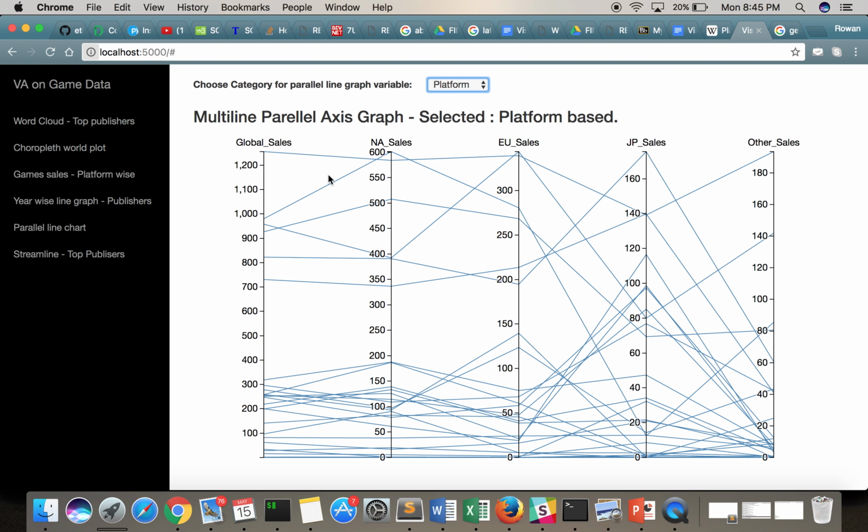As we see, this graph is very good because you can directly come to know which is the best platform compared to all the other platforms that has performed till now. And we see that PlayStation 2 beats all the other platforms by quite a big margin. We also see that PlayStation 2 is not the favorite everywhere. Actually it comes as the second best in different continents.